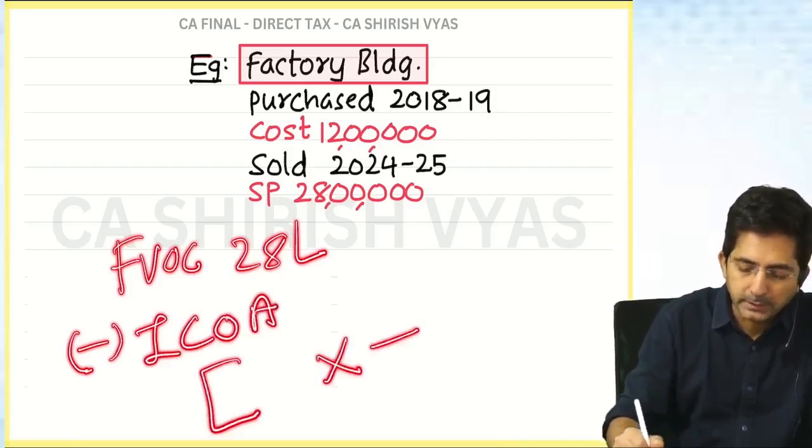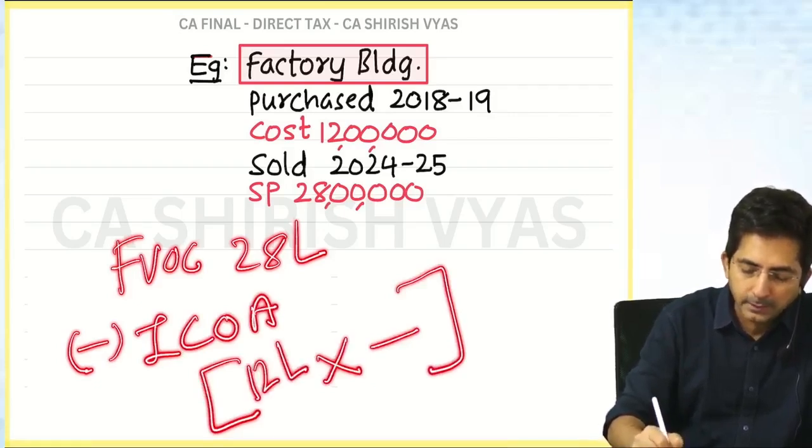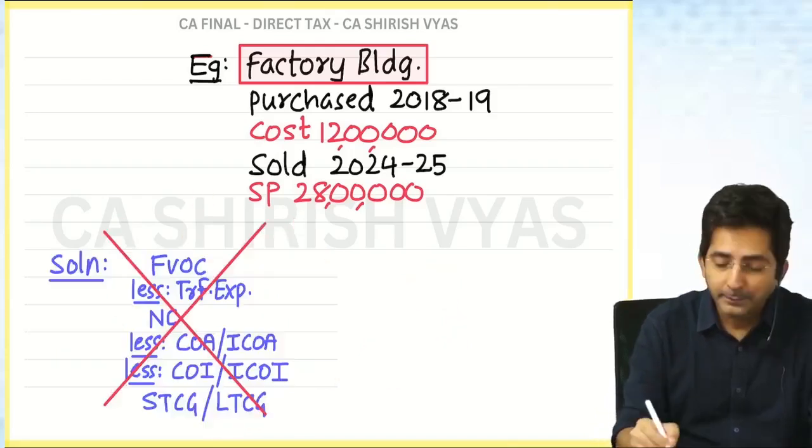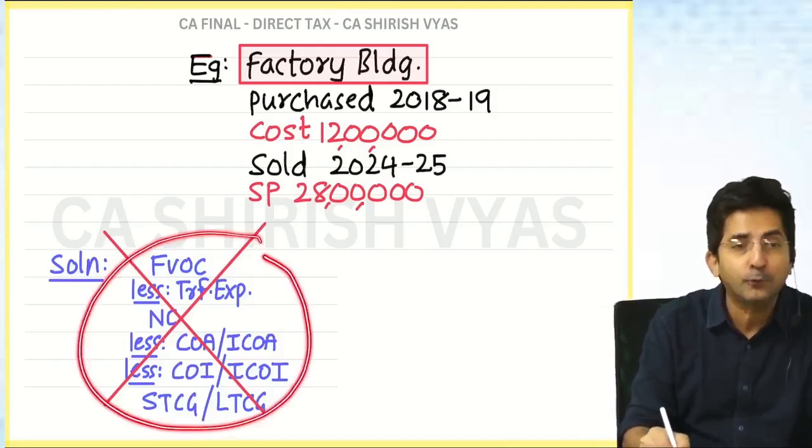Cost into index upon index, upper transfer, niche purchase. What is the cost? 12 lakhs. Into index upon index, upper transfer, niche purchase. That is wrong. You nicely started using this format,